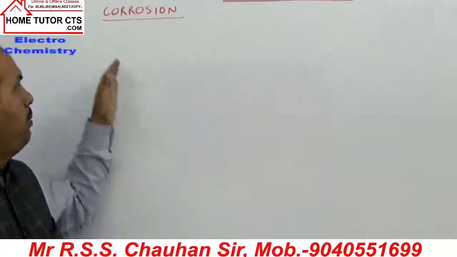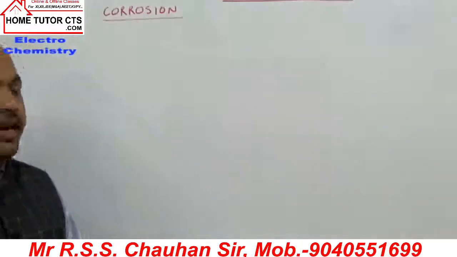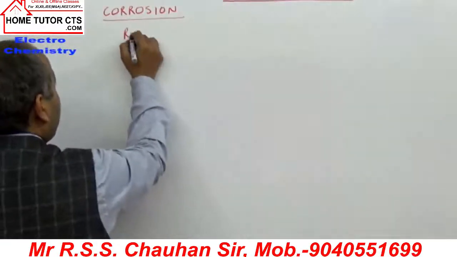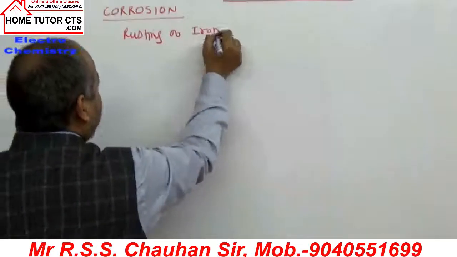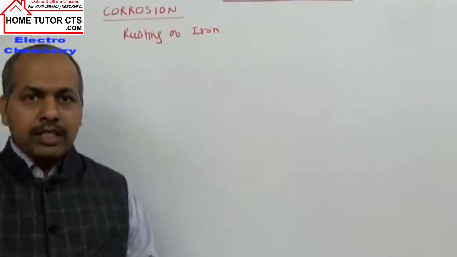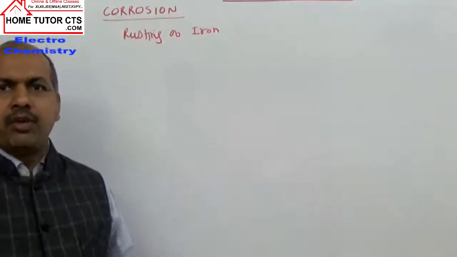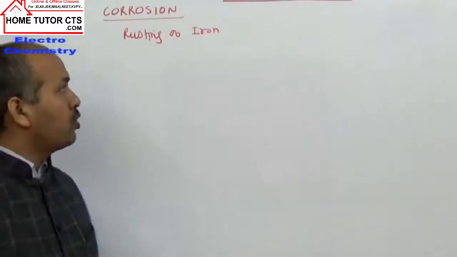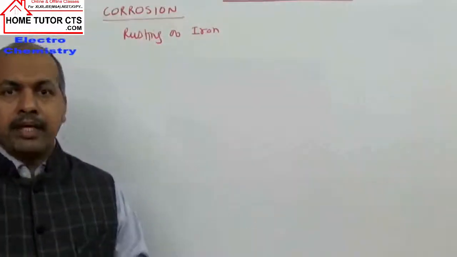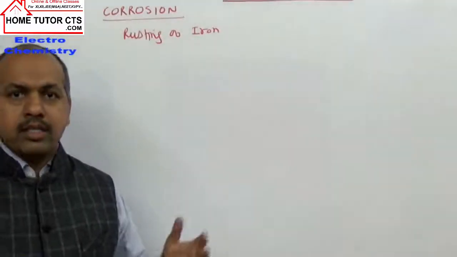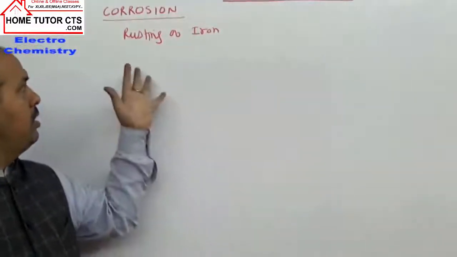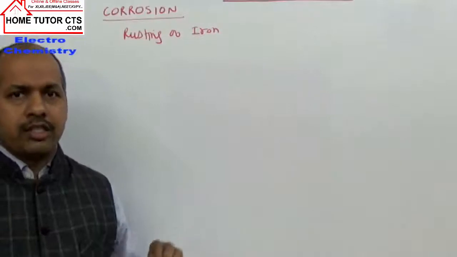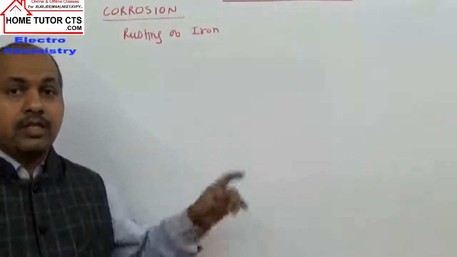To understand corrosion, we will study the phenomenon by rusting of iron. The most commonly taken is rusting of iron, which we encounter most commonly. You know the many structures, like buildings, bridges, or almost everywhere we are using metals, and iron is one of the commonly used metals in building materials, bridges or other structures in the development of infrastructure. Now what happens in rusting of iron? It causes heavy losses because of this rusting of iron.